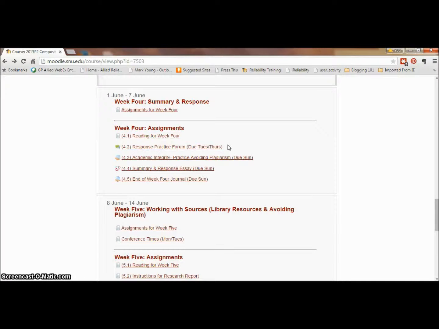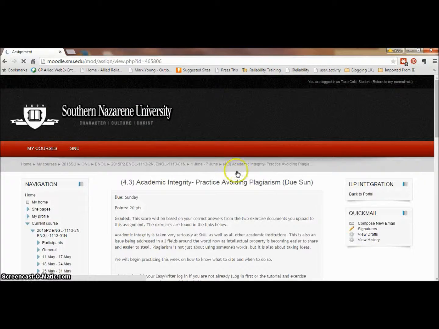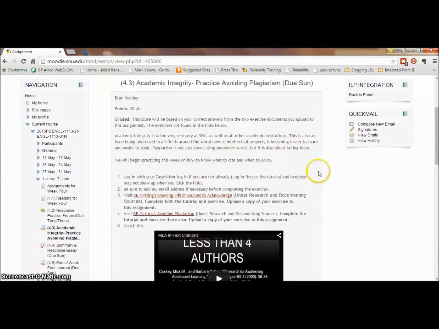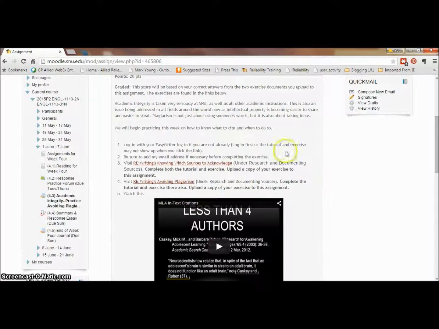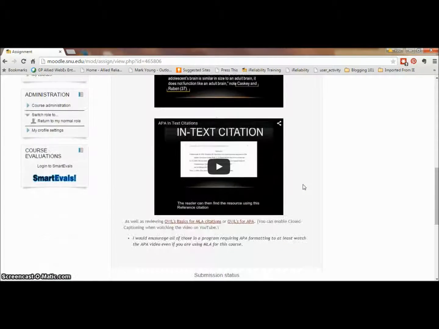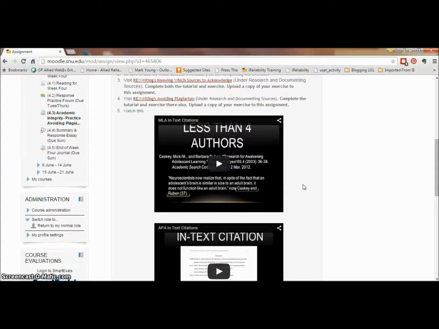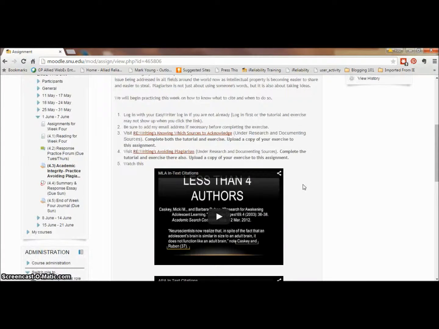Next, you'll have some tutorials on plagiarism. I cannot overemphasize how important this information is. You must cite every idea, fact, stat, word-for-word quotation, summary, and paraphrase you use from another source. If you don't, it's considered plagiarism. Even if you plagiarize unintentionally on the final draft, I must turn it into academic affairs. So please be sure to pay careful attention to what you learn in these tutorials and work to cite correctly.